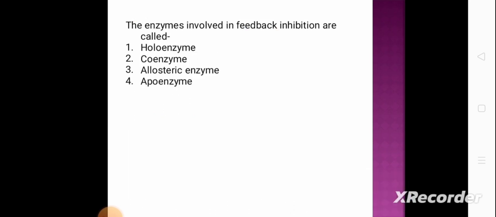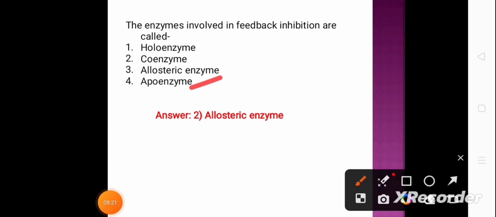Next question. The enzymes involved in feedback inhibition are called: option 1, enzyme; option 2, coenzyme; option 3, allosteric enzyme; and option 4, apoenzyme. And the correct answer is option 3, that is allosteric enzymes. Whereas the apoenzyme is the protein part of an enzyme, holoenzyme is protein plus non-protein part of an enzyme, and coenzyme is the non-protein part of an enzyme.